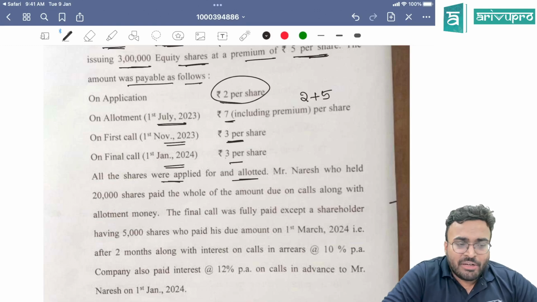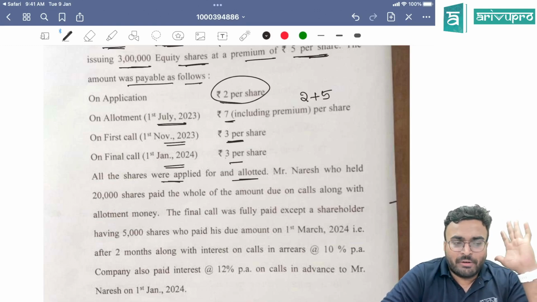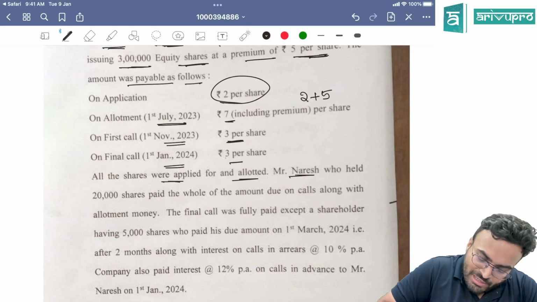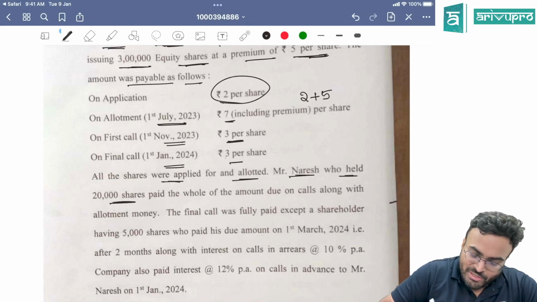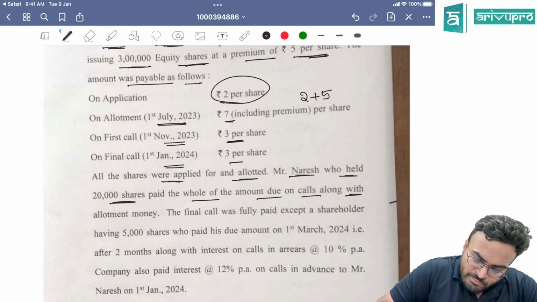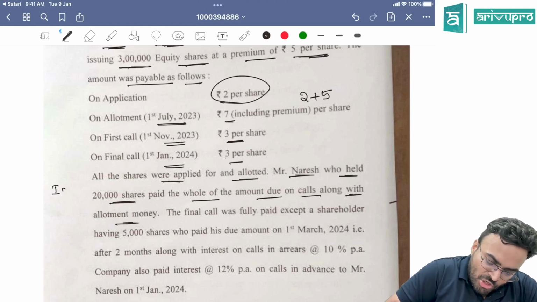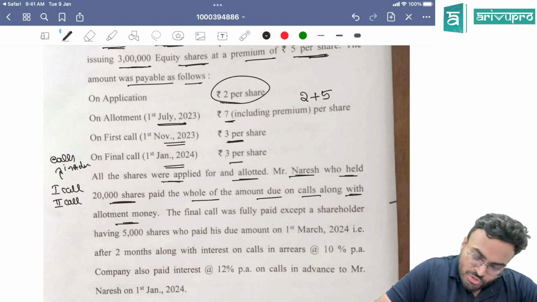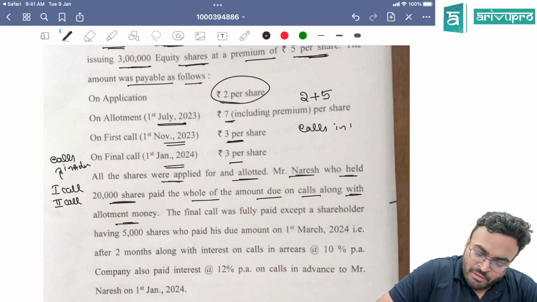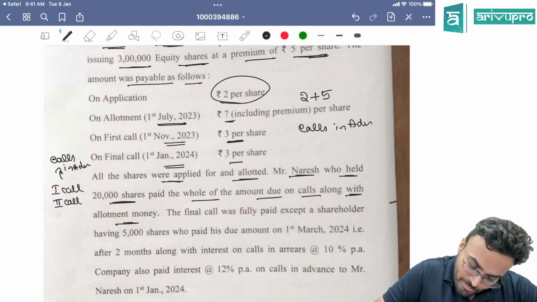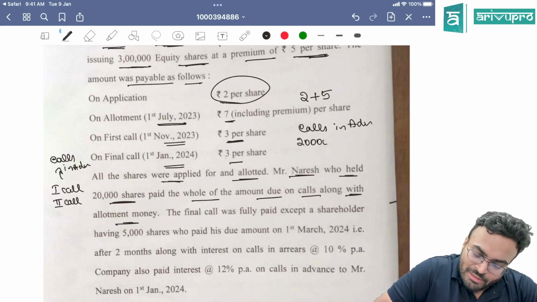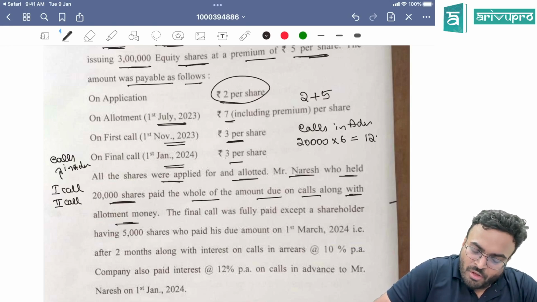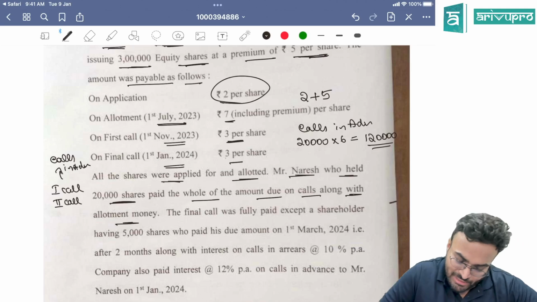All shares were applied for and allotted. That means 100%, we know that there is no pro rata allotment. Mr. Naresh, who held 20,000 shares, paid the whole amount due on calls along with allotment money. First call and second call, both he has paid. This is called calls in advance. So what will be the calls in advance amount here? Naresh holds 20,000 shares. 20,000 into 6, 1,20,000 will be the calls in advance.